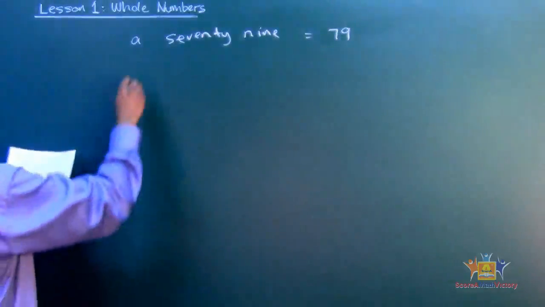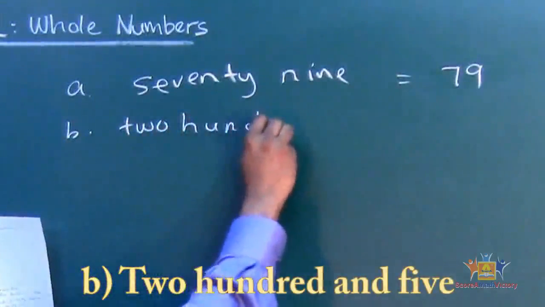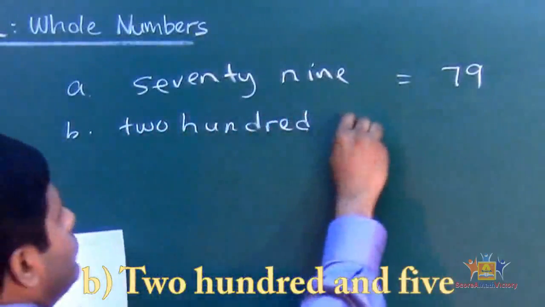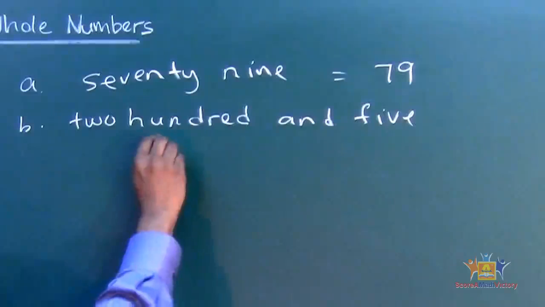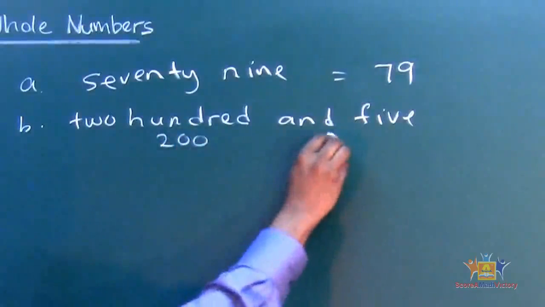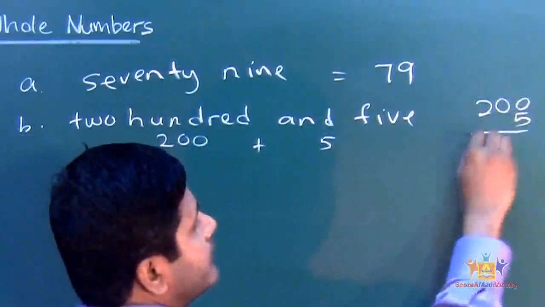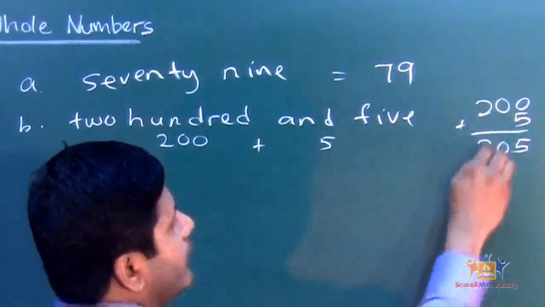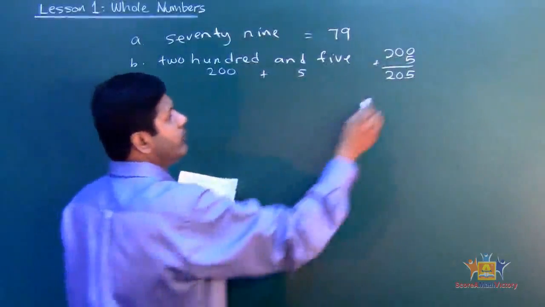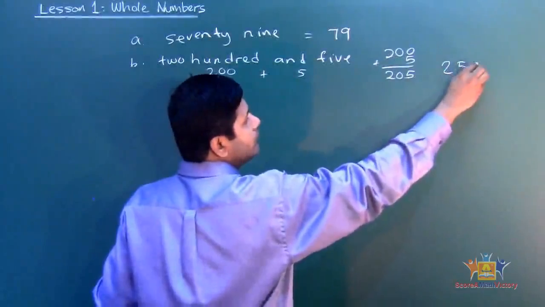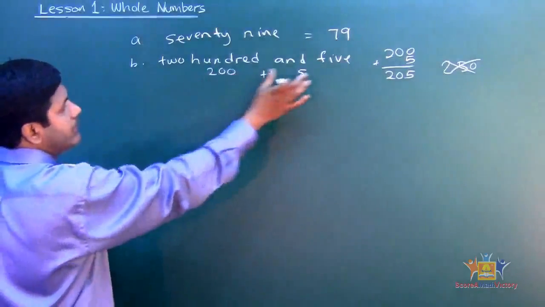All right, let's do the B. B says 205. 205. Okay, all right, so now look at that, 200. All right, which is 200, and this is 5. If I have to add this, 205, that makes it 205 right there. See that? 205. Be careful. Don't write like this, 2005. That's wrong. Okay, so right, break it up. 200, and then that one is 5.